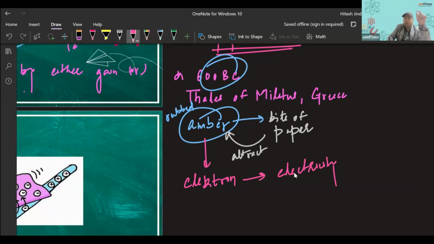So an interesting fact that you should know is that from this word amber, this electricity is coming. And amber was the first time it is documented that amber, after being rubbed by something, attracts light objects.